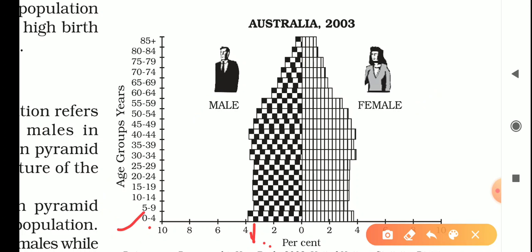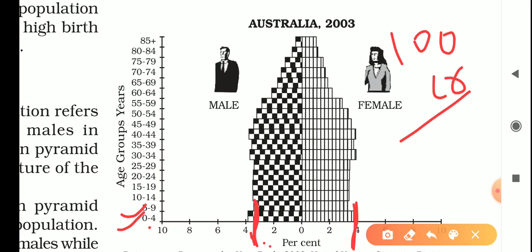In the male section, it will be almost 3.5, which means 3.5 crore male children are in the age of 5 to 9. And similarly female, 0 to 4 female children are almost 4%. Suppose we are taking 100 crore population as an example, then 4% will be 4 crore.